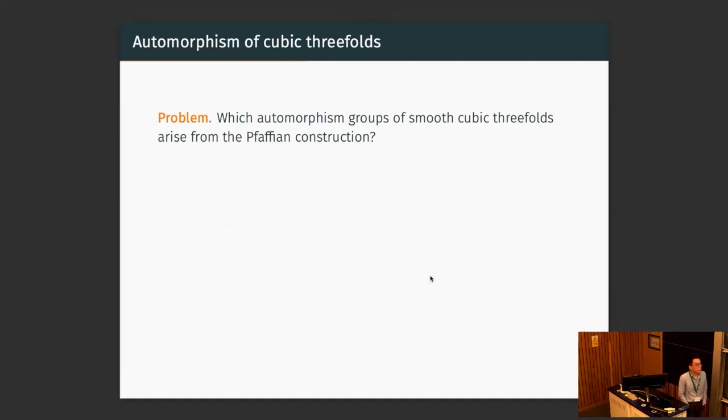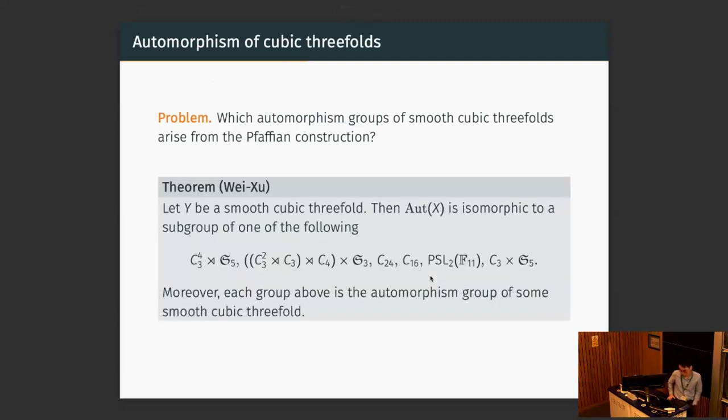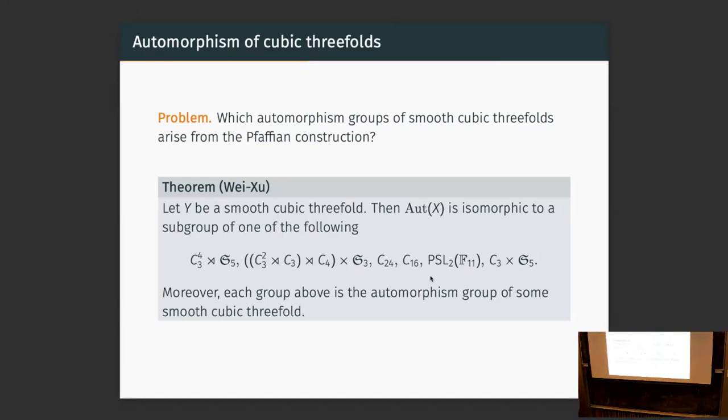So now the question we're interested in is which automorphism groups of smooth cubic threefolds actually fit into this construction. So I'll explain what I mean by that. But first, I'd like to recall that there's a classification of automorphism groups of smooth cubic threefolds. It's a very recent result by Wei and Xu. They show that the groups which can act on smooth cubic threefolds are subgroups of the following groups. We have six of them. For PSL(2,11), you've already seen it acts on the Klein cubic threefold. For example, the first one, C3 to the 4th power semidirect S5, acts on the Fermat cubic threefold, which is the diagonal cubic.